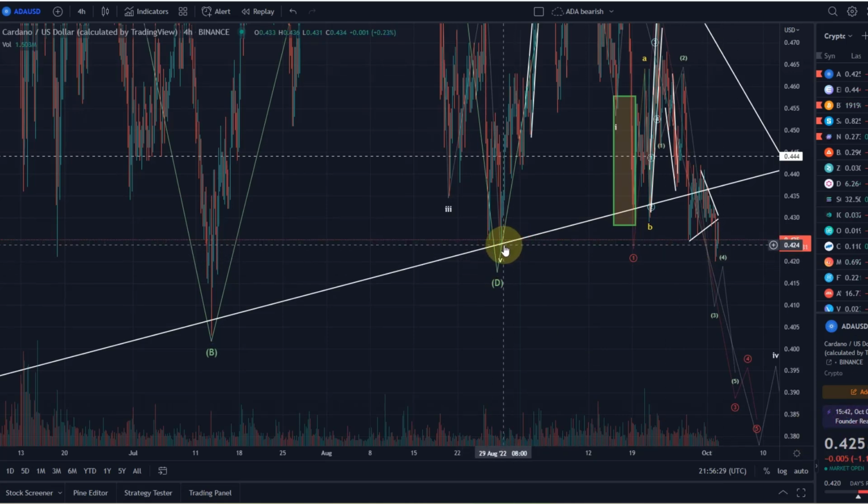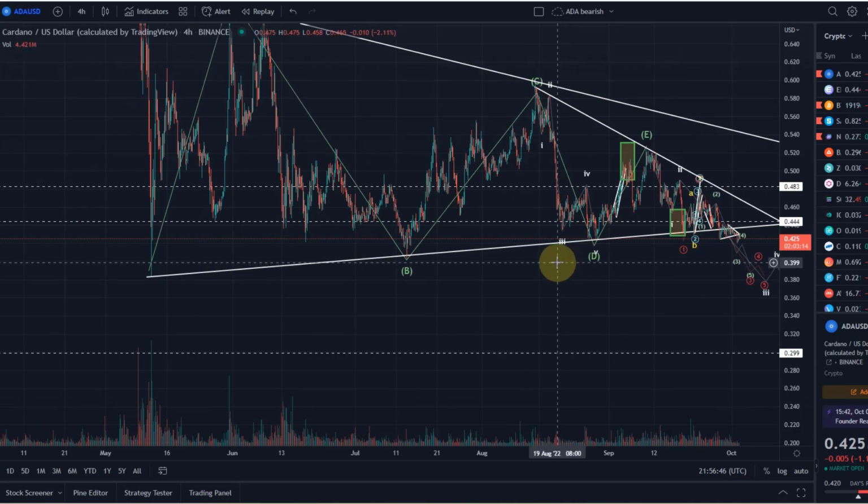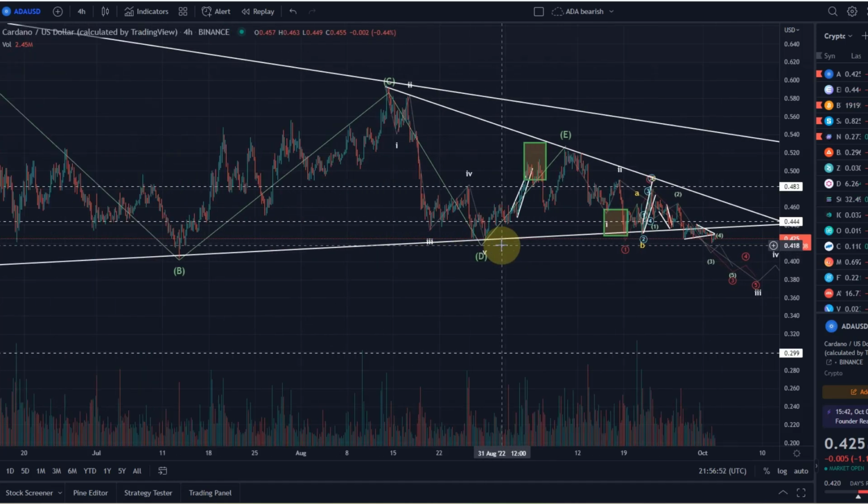As I said in the last video, the 42.5 cent level is the wave D low of this larger triangle. Breaking below that would be a first good indication that we are indeed heading down, and the wave B low, which is at 40.3 cents, would be the confirmation. And I think if we lose this level, then we are really coming down. That is really the last resort, I would say, nearly for the bulls here.